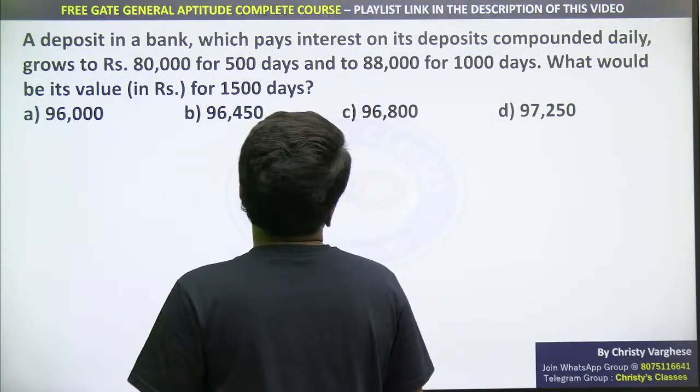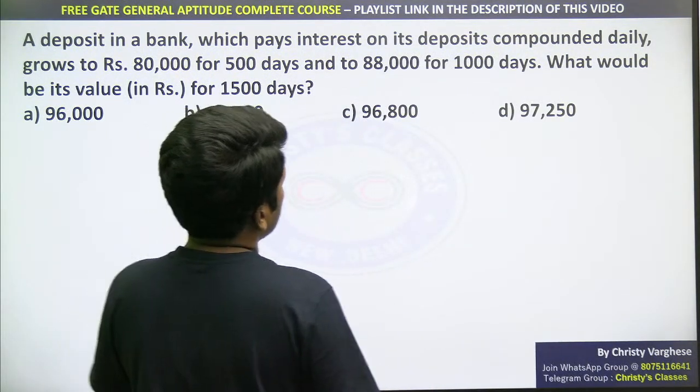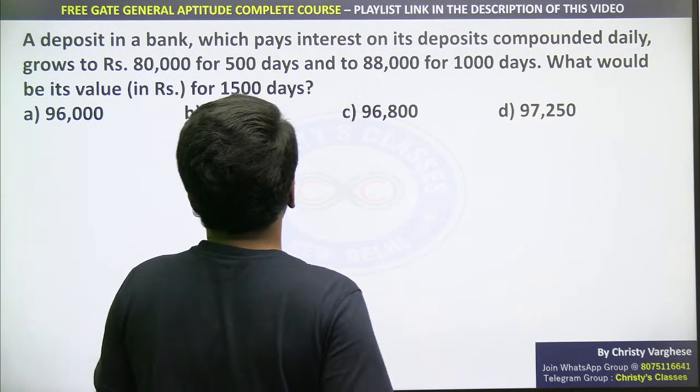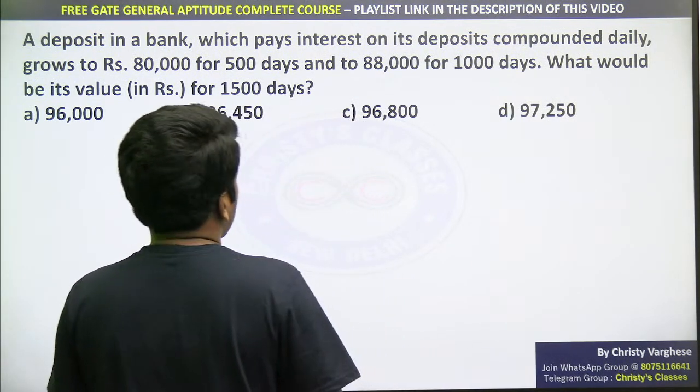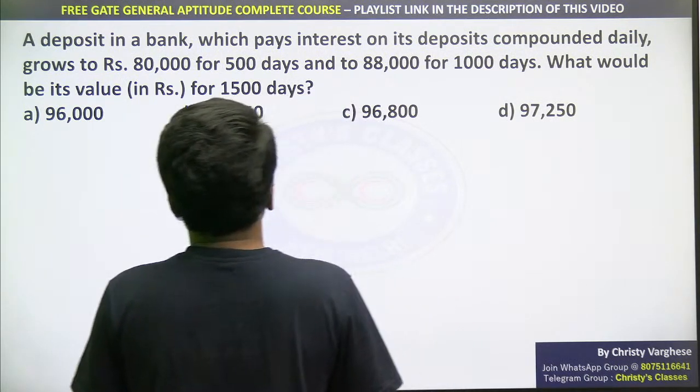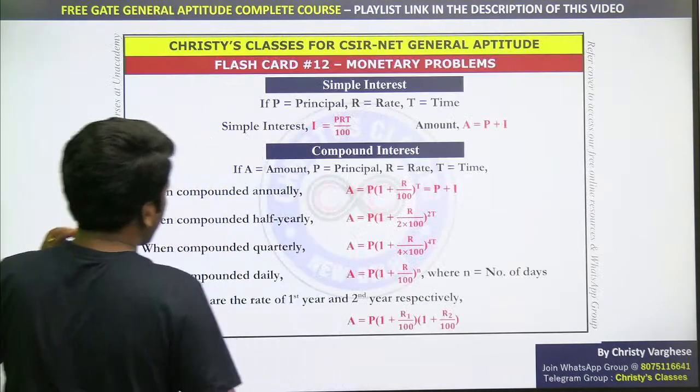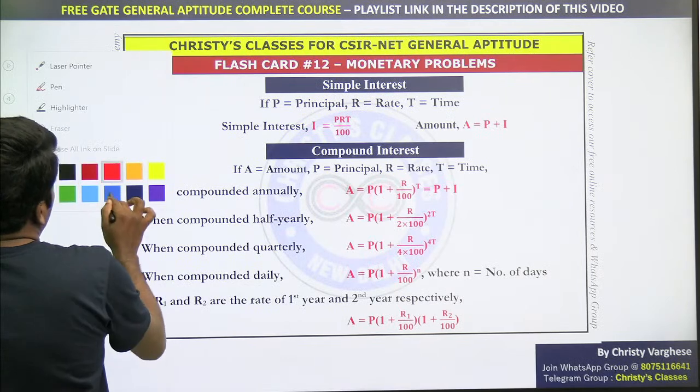A deposit in a bank which pays interest on its deposits compounded daily grows to 80,000 for 500 days and 88,000 for 1000 days. What would be its value for 1500 days? This question can be done with this formula of compound interest.